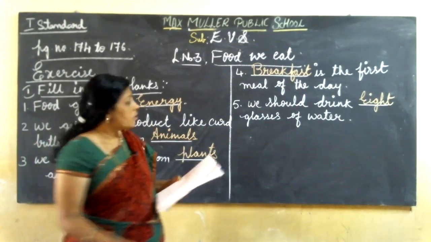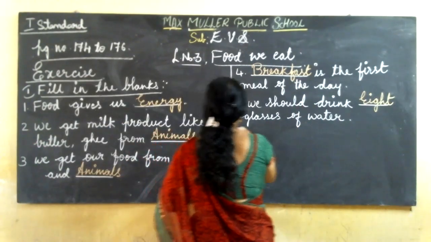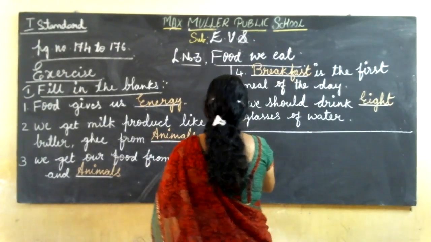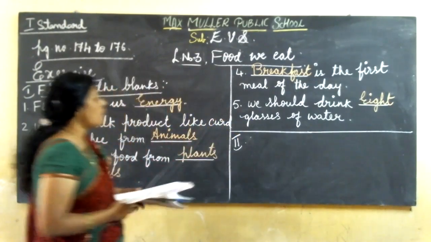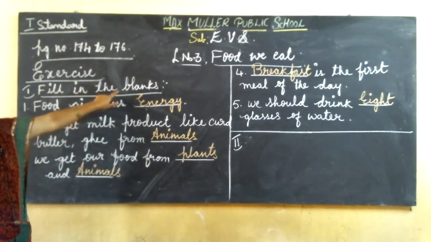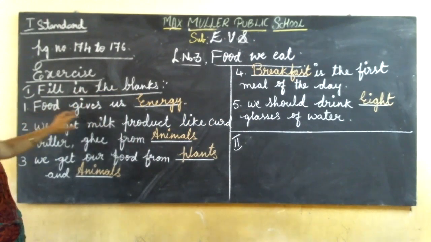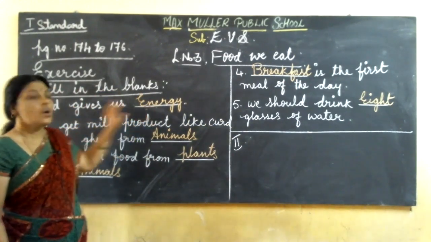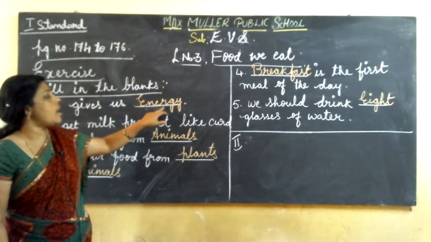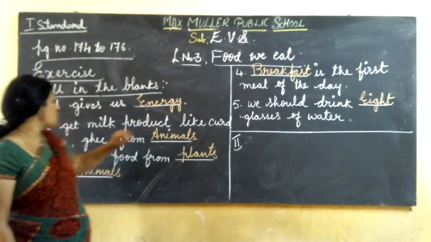Then next, we'll go to the second main. Before going to the second main, we recall it once. First main is fill in the blanks. Food gives us energy, ENERGY, energy.